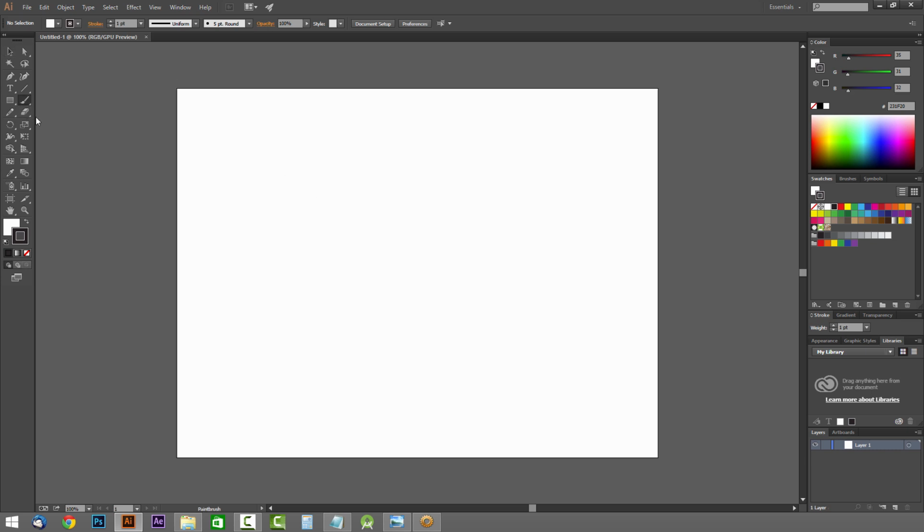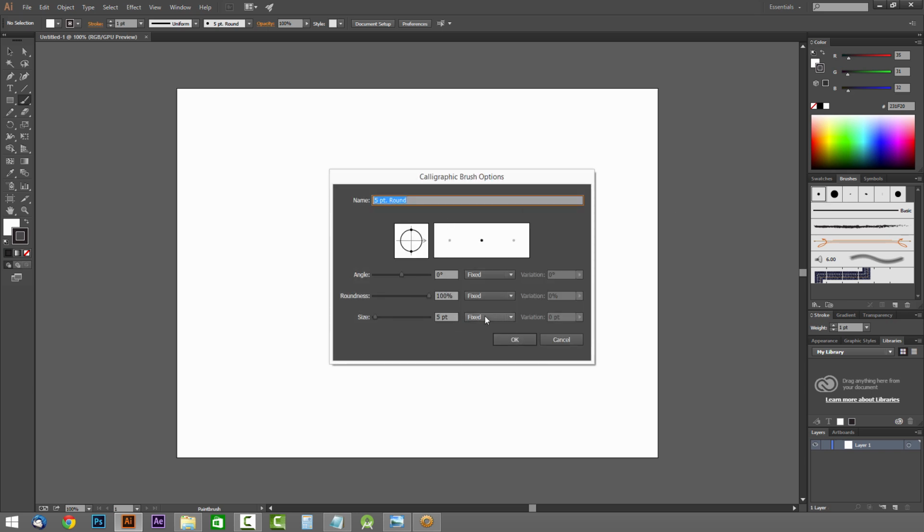Okay, so before we start designing, we have to set up our brushes. Over here in the brushes panel, and by the way, if I reference any panels you don't see, just go to Window and find the name that you need. I'm going to double click on this first one, and we're going to change the size to pressure. That basically means how hard you're pressing the stylus against the surface of the tablet. We'll choose maybe somewhere around 12, and the variation I'm also going to put at 12, and then hit OK.